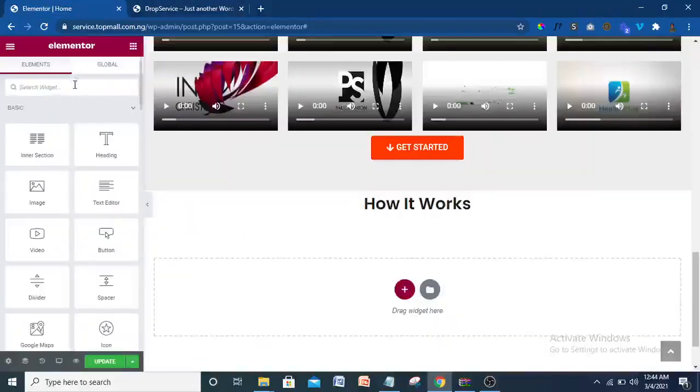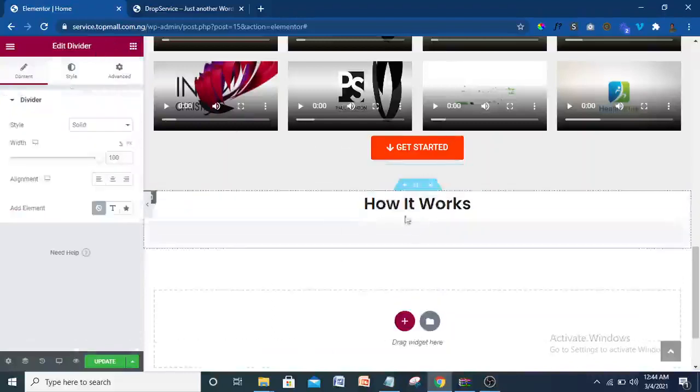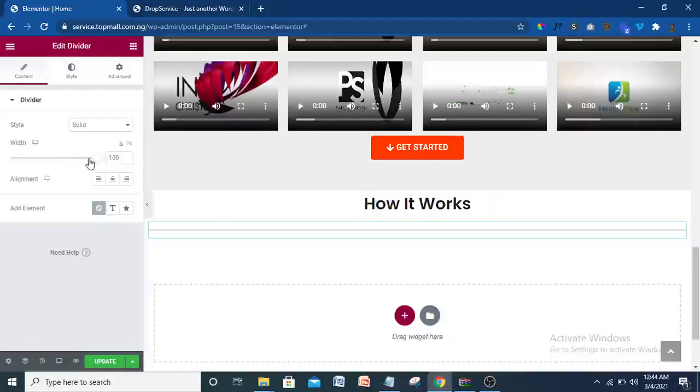So just come to Elementor here and search for divider. So this is your divider. Just drag it, put it under. Then reduce the size. Let me reduce the size, something very quite small like that, and put it in the center.